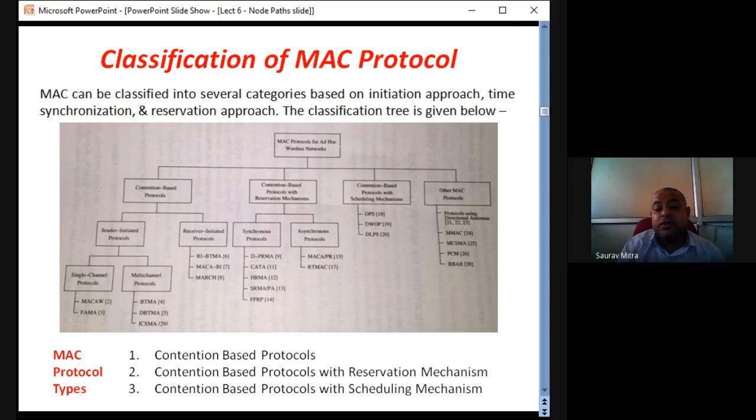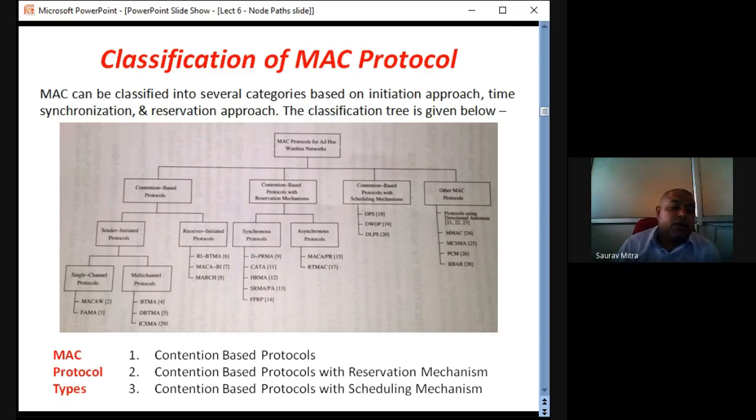Whereas the contention based protocol with reservation, there you are using a reservation of bandwidth. That means we are allocating a certain bandwidth to every sensor node. Hence, the quality of service can be ensured in the second case up to a certain extent. If every sensor node is allotted some kind of bandwidth, then no intermediate sensor nodes will be short of bandwidth while sending or receiving data. Hence, contention based protocol with reservation mechanism can provide quality of service. It can be used for data or voice transfer from source to the receiver.